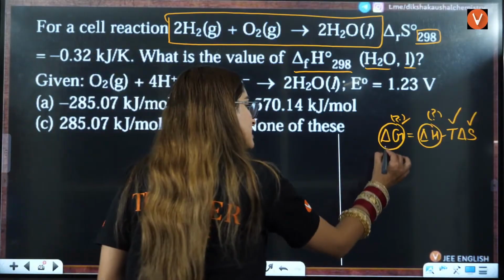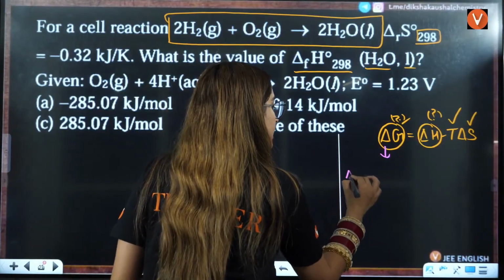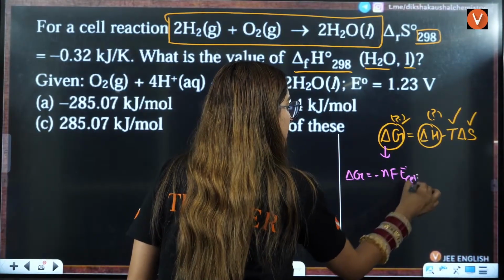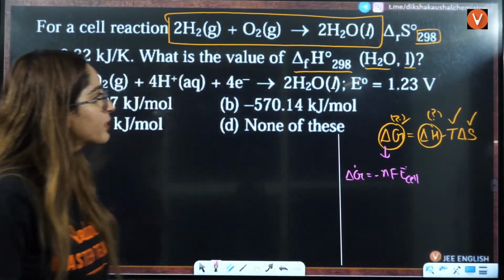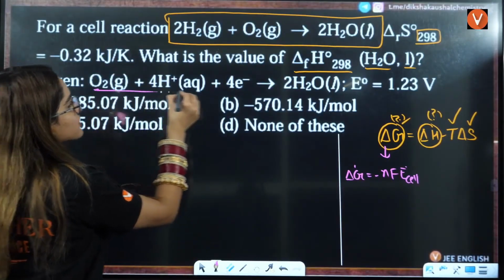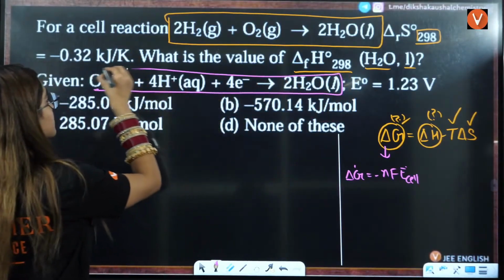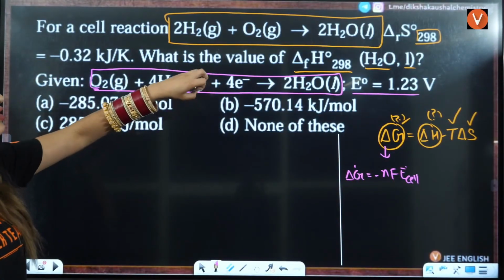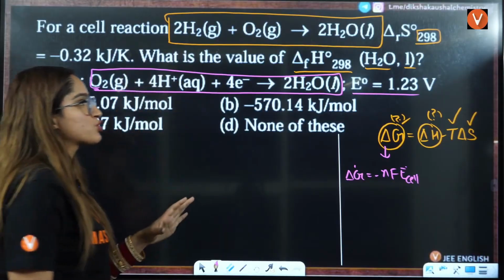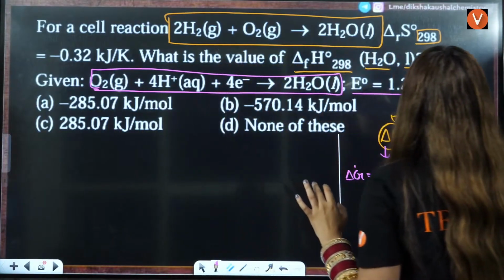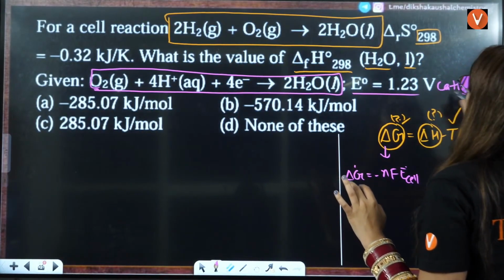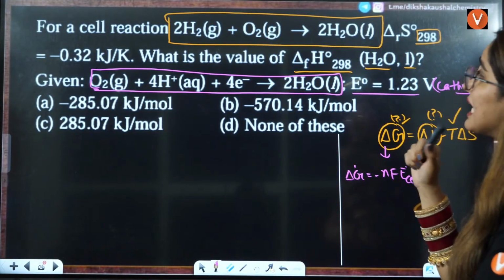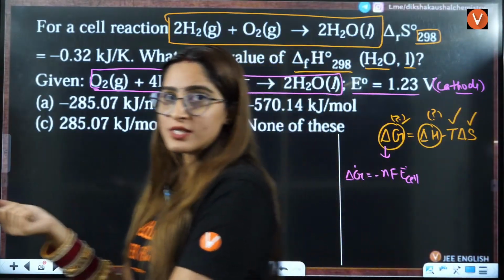So this I can calculate from where? Delta G is equal to minus nFE naught cell, right? From there I can calculate, because I can see that two reactions are given to me. For this reaction, they have given you the value of E naught, right? Here I know electrons are getting gained, so this is the cathode side. And we know that here it is getting added with water, right? That means water is at the anode side, okay?